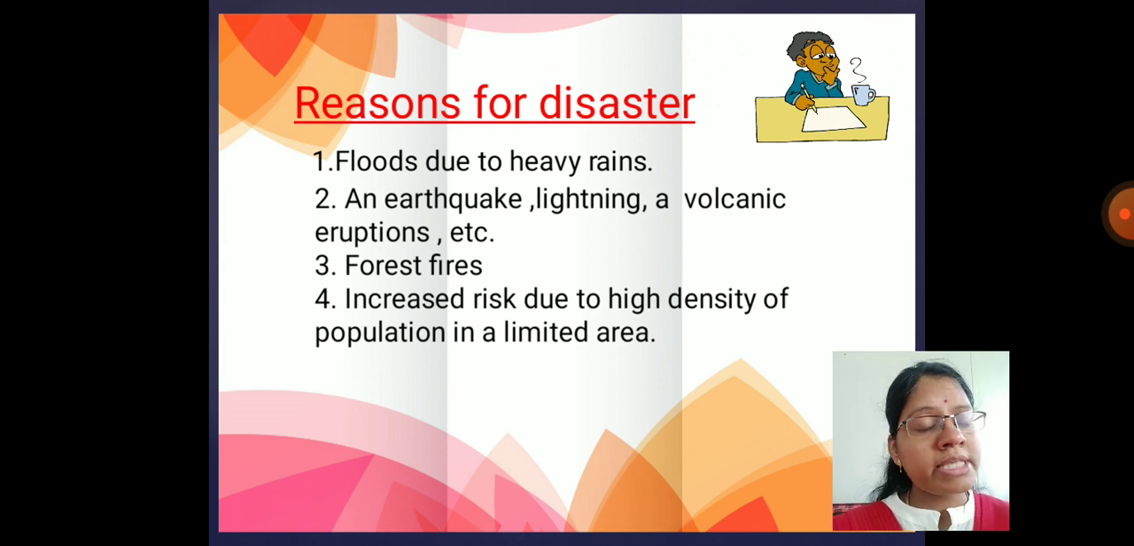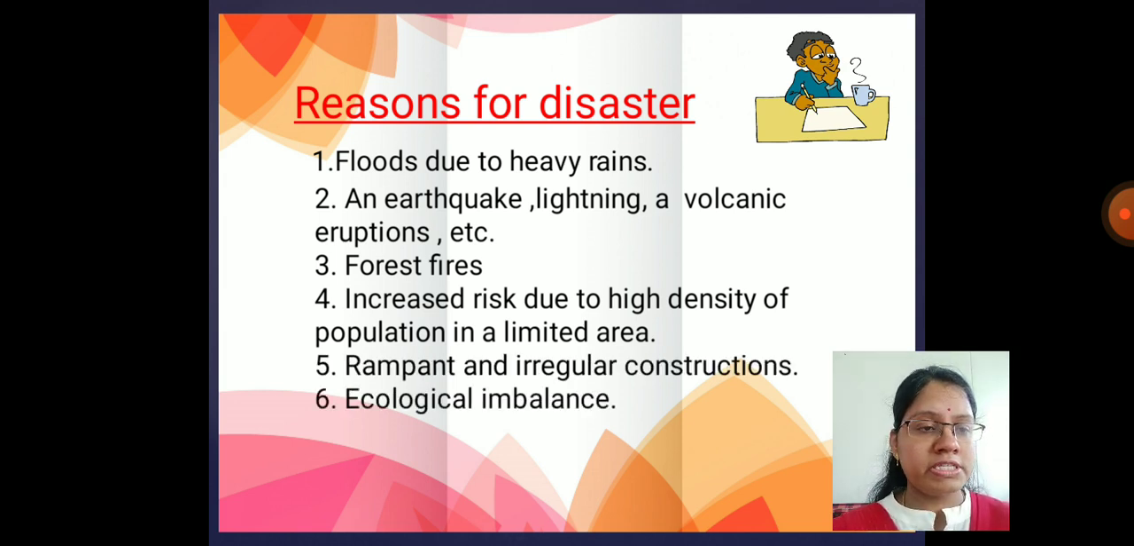So how does this happen, students? Those persons who are living in rural areas are shifting towards the urban areas for civilization, for globalization. So in a limited area, the population is increased. Many people are stuck at one place. So that also is a risk for a disaster.